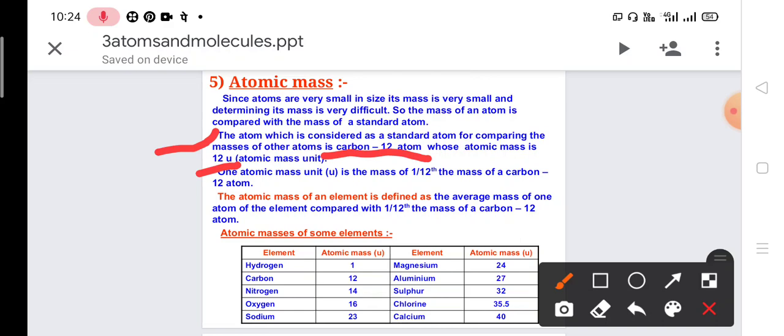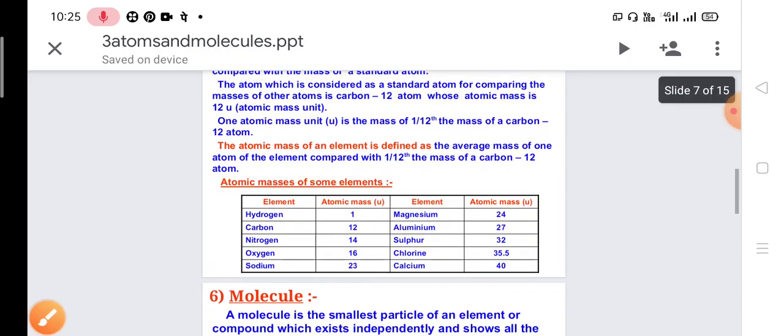Now the definition: the atomic mass of an element is defined as the average mass of one atom of the element compared with 1/12 of the mass of the carbon 12 atom. Here we are comparing the atomic mass of an element with the atomic mass of carbon, whose atomic mass is 12 U.